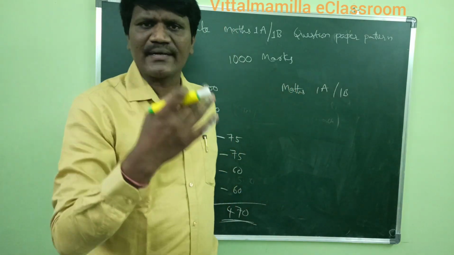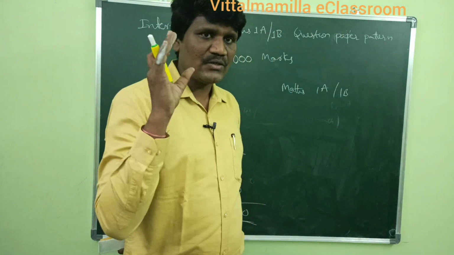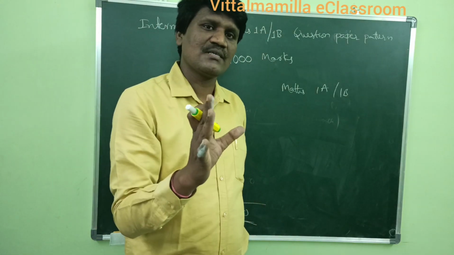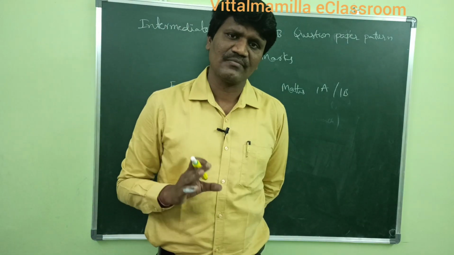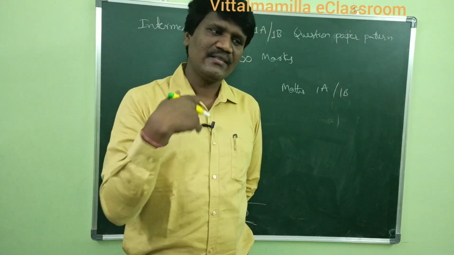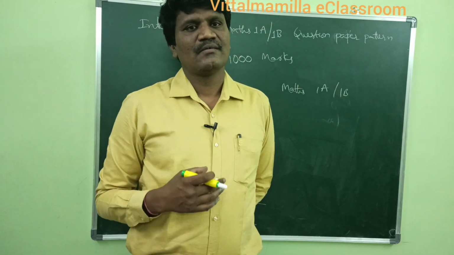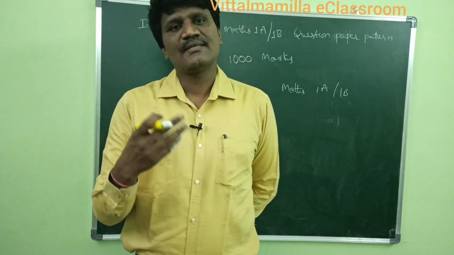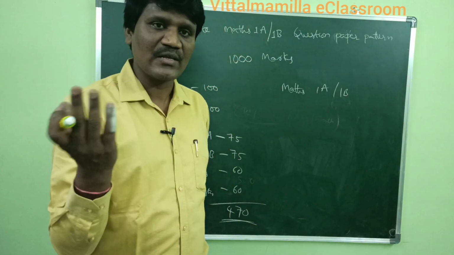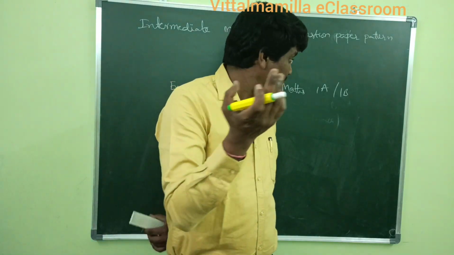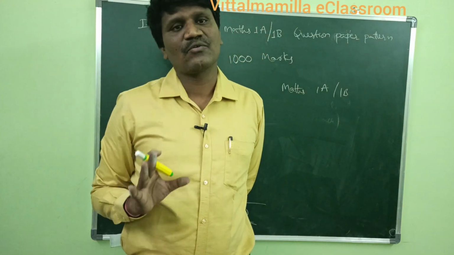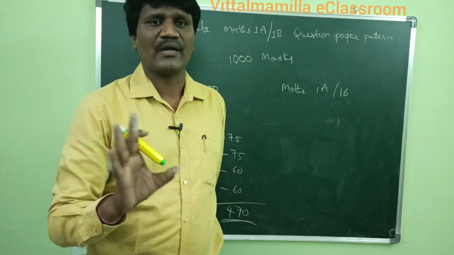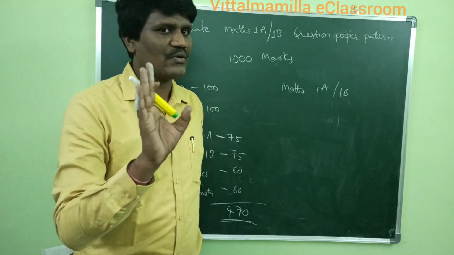Unlike in the 10th class, here you will get all the questions from the textbook only. In the 10th class you had the CCE model, but in the intermediate you will definitely get the questions from your textbook only.